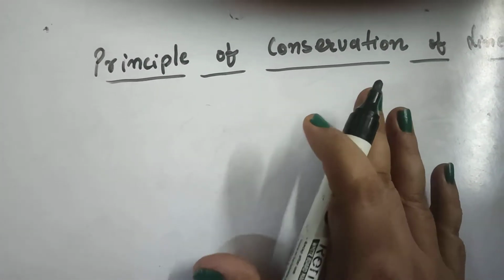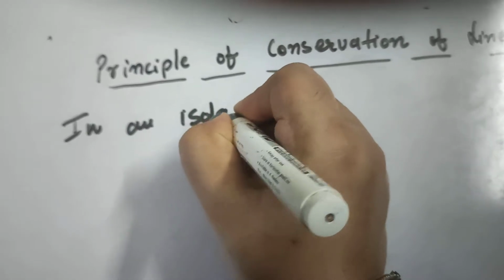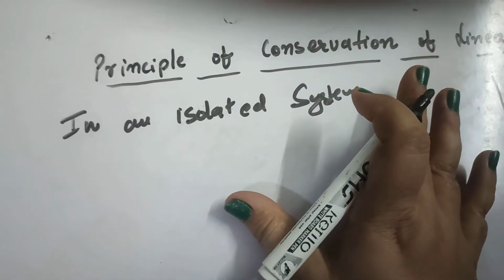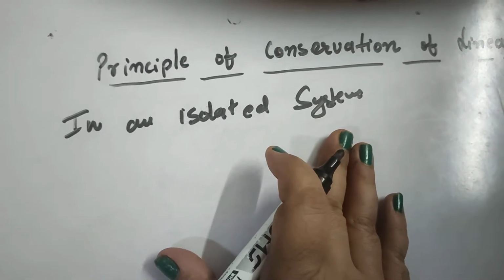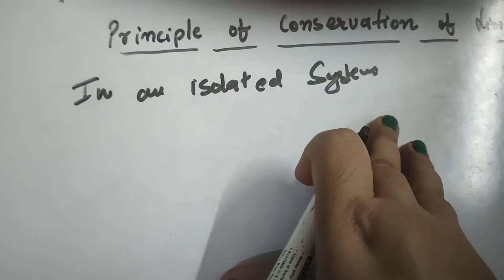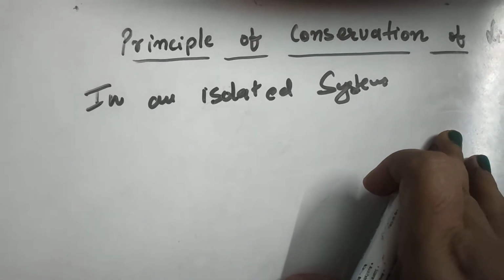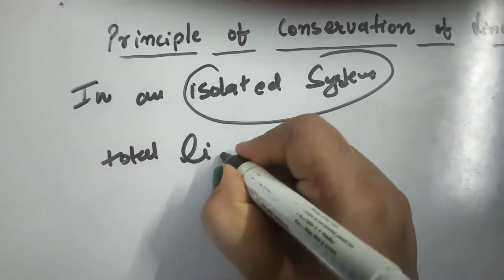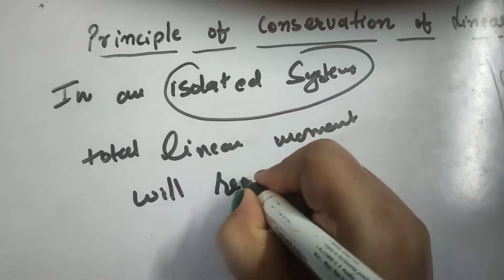Now let's come to the definition. According to the principle, in an isolated system, isolated system means it is free from any external forces, right? In that case, the vector sum of linear momentum of all the bodies is conserved, or remains unaffected, due to its mutual action and reaction. In an isolated system, the total linear momentum will remain conserved.